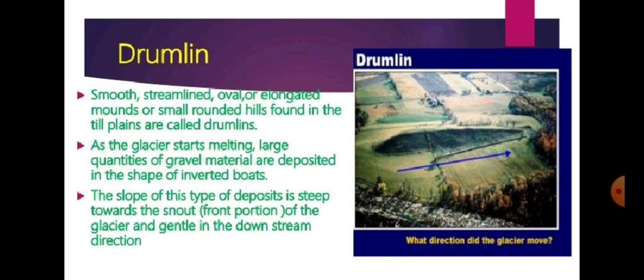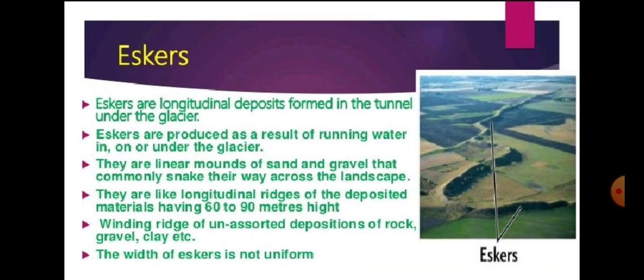plains, called the drumlins. And when glaciers start melting, a large quantity of gravel material is deposited in the shape of the inverted boat. So I explained that the inverted boat shape which has been formed, look at the picture, that inverted boat is the drumlin, and that is formed by the glaciers. So this is one of the features that is formed by the glaciers.